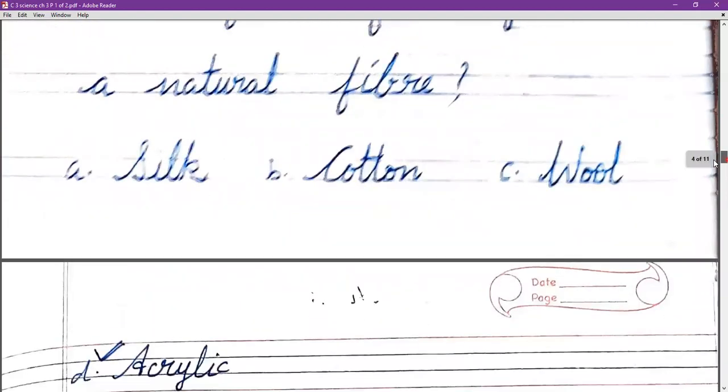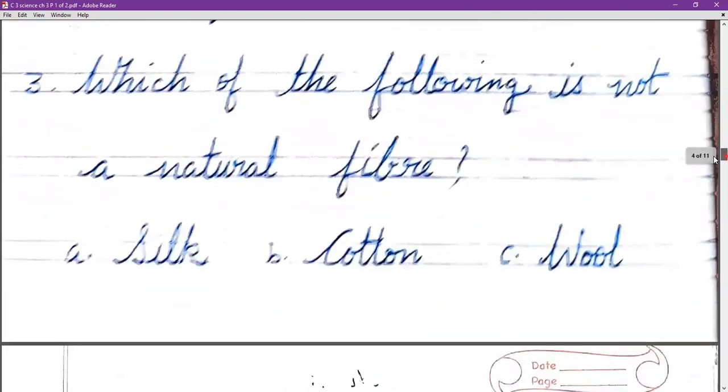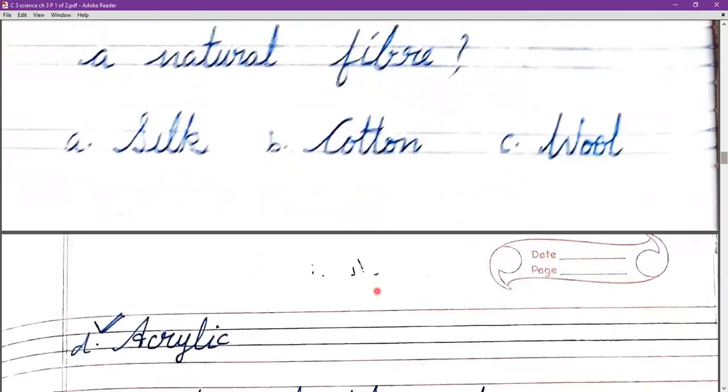Then see, which of the following is not a natural fiber. The natural fibers are fibers which are already present on the earth, which we get from animals or plants. So the options are silk, cotton, wool, and acrylic. The one that is not natural fiber is acrylic.